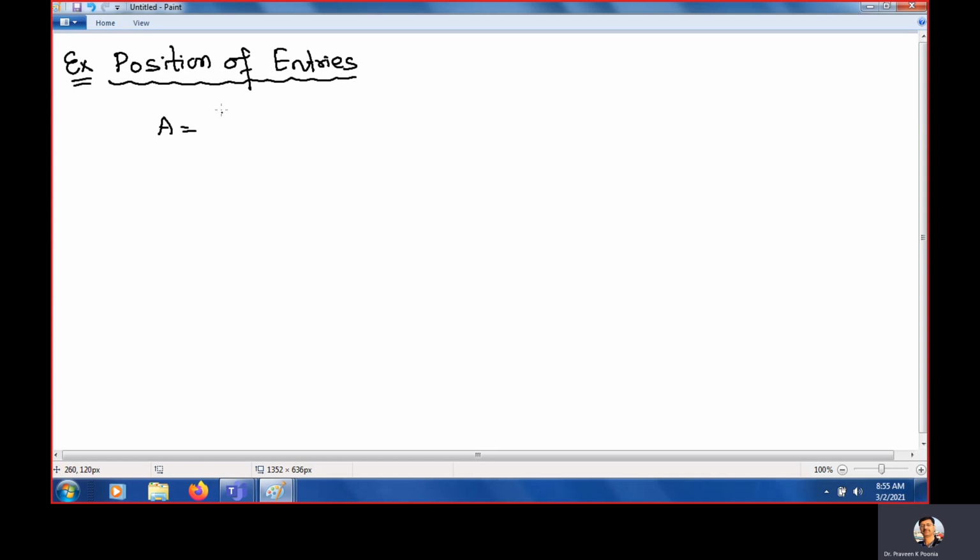Suppose we take a matrix A equal to 2, 3, 6, 7, minus 2, 4, 0, 5, 7. This is the matrix.